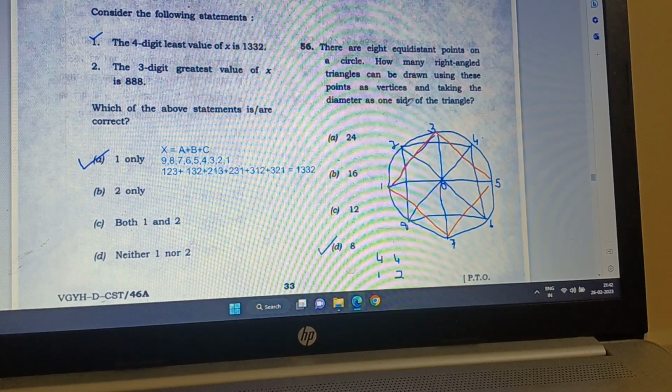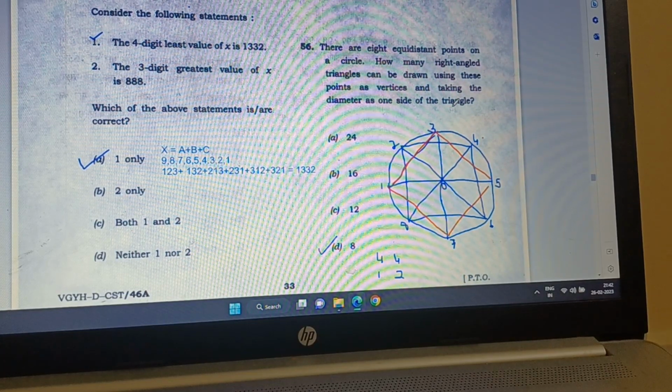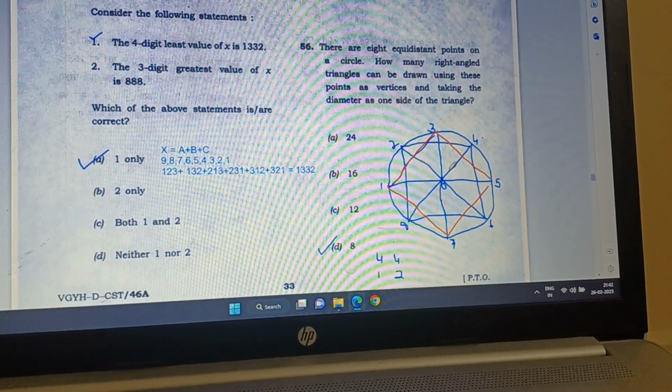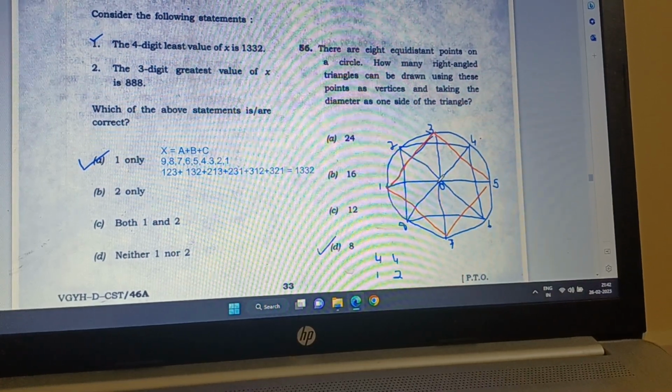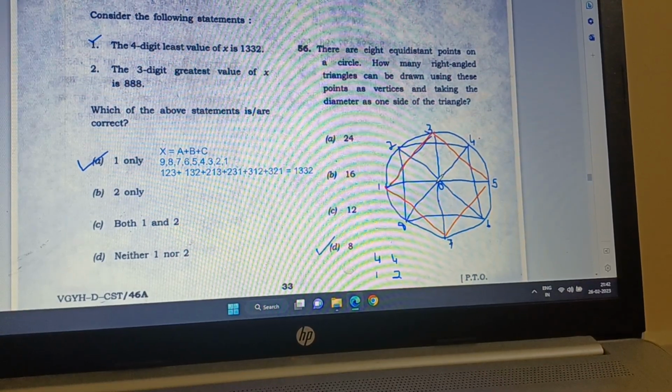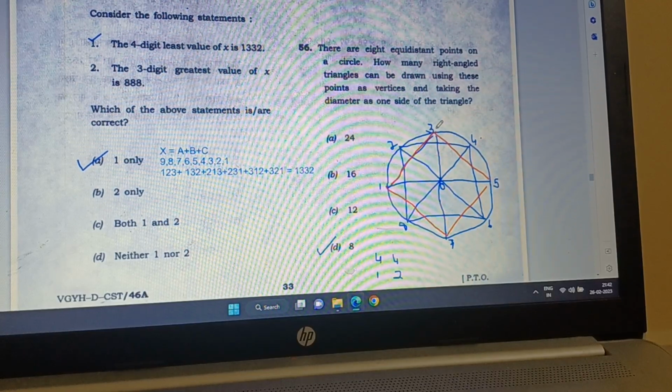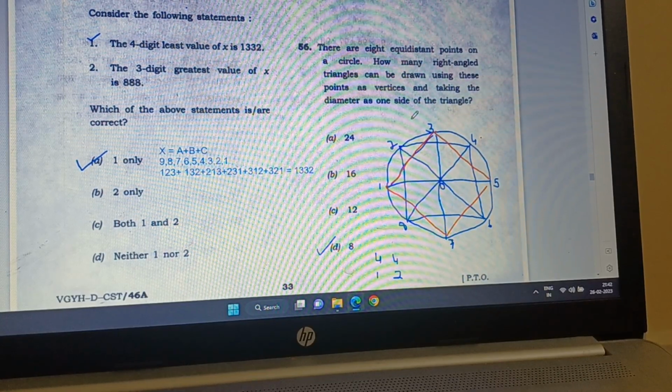And taking the diameter as one side of the triangle. So here is the diameter, which is between 1 and 5. Well, the diameter can be between 4 and 8 also, but there will be only one diameter from which we can have these kinds of vertices also as a triangle. So I began to draw triangles.